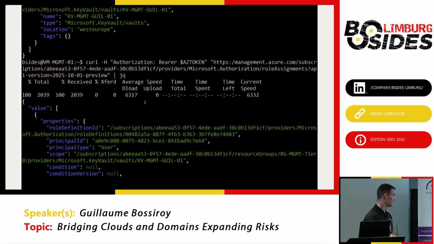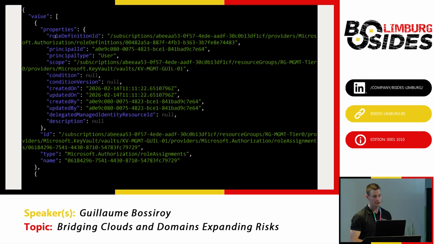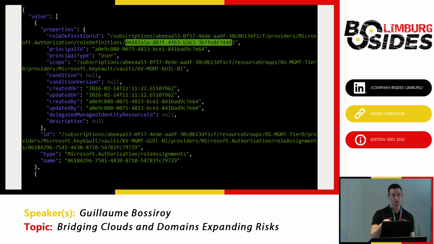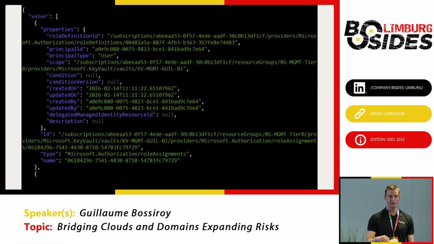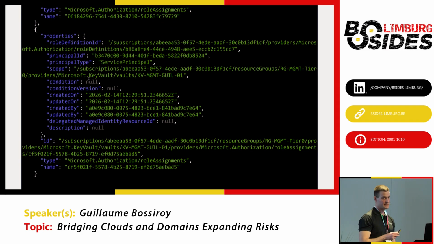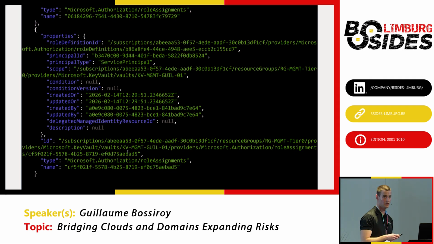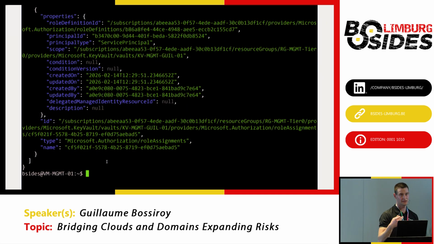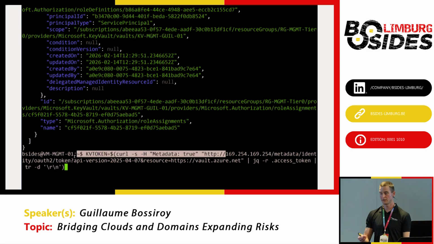Here we see the results of the role assignments. So we see two role assignments, one for the admin user. So it's a human user that is used to manage secrets, certificates and keys within that Key Vault. And then we have the second role assignment, which is for our managed identity. We see principal type service principal, and the principal ID is our managed identity. And that role is the Key Vault Secrets Officer. This means that we can manage secrets in Azure Key Vault. All right, so now that I know that, I can go to the Vault.